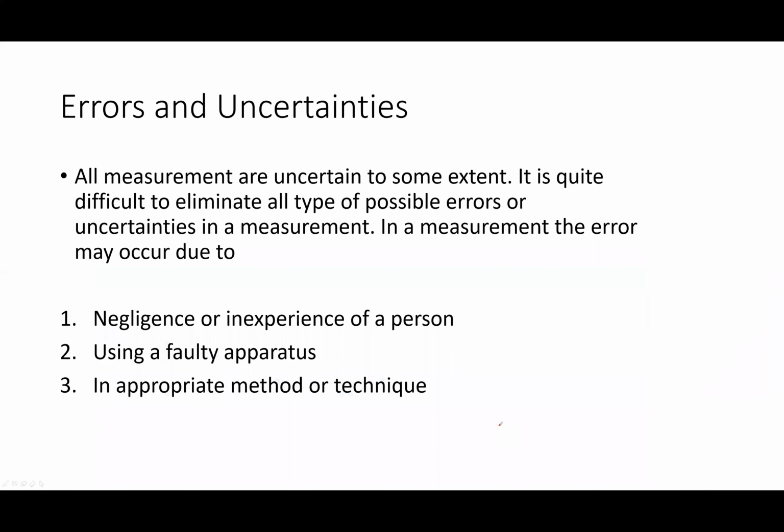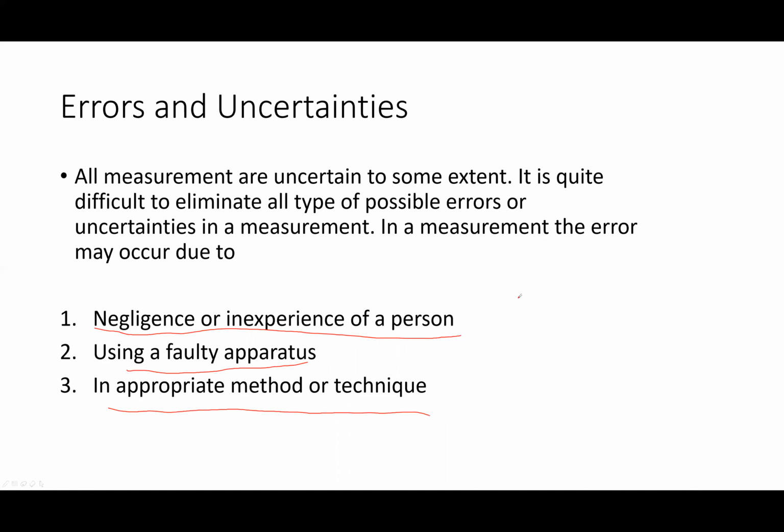Errors and uncertainty. All measurements are uncertain to some extent. It is quite difficult to eliminate all types of possible error. In a measurement, the error may occur due to the following reasons: negligence or inexperience of a person, using a faulty apparatus, inappropriate method or technique.